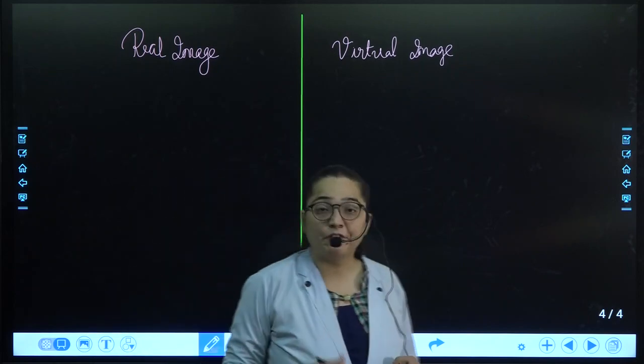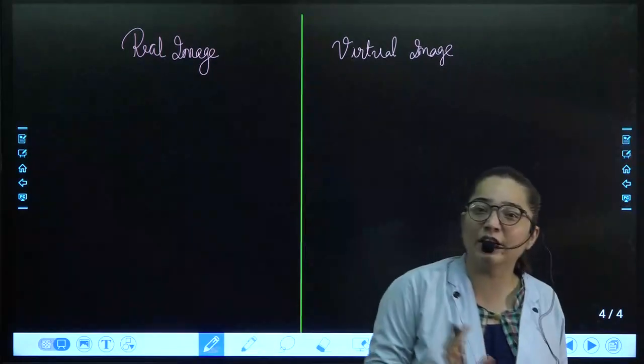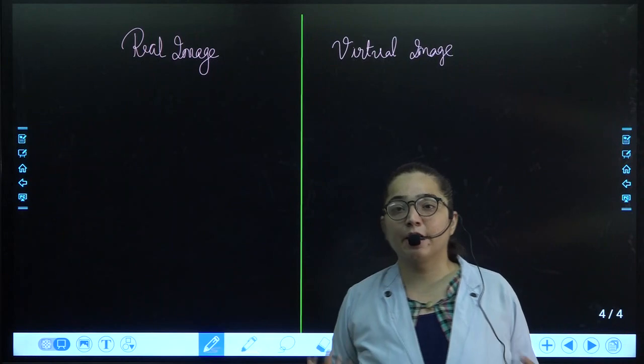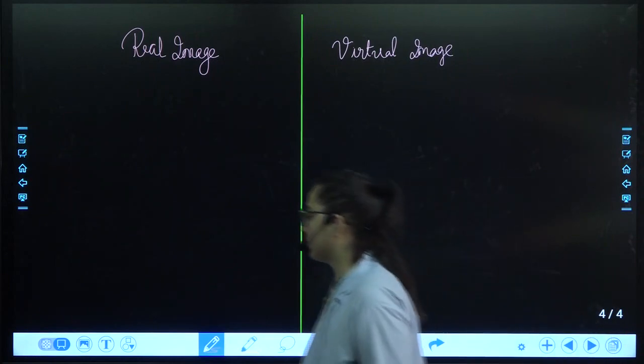When rays, after getting reflected, if they actually meet each other, then the image is called as real image.